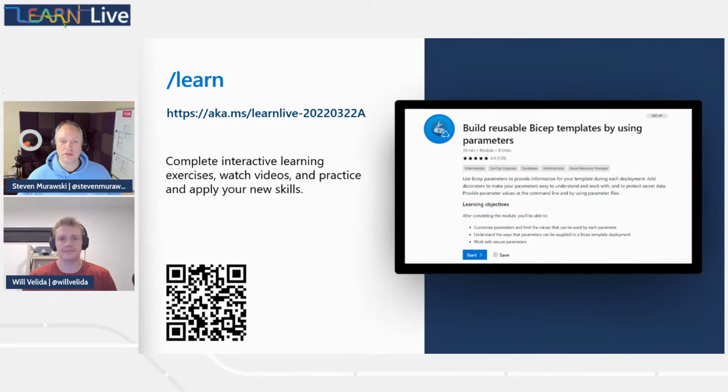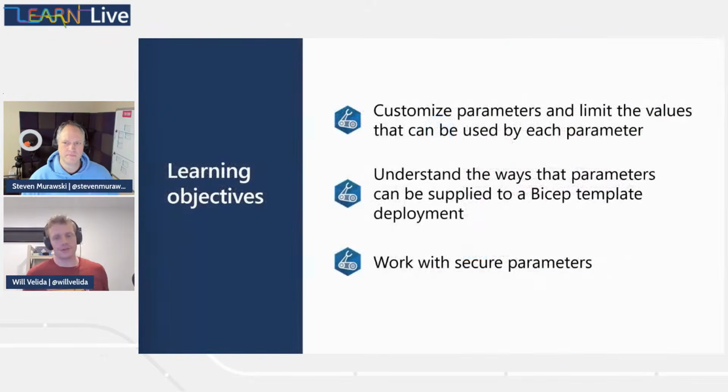All right. Will, do you want to tell us a little bit about what our objectives are for today? Cool. So the main purpose of today is we are trying to make our Bicep templates more reusable. So essentially, part of the process of making them more reusable is introducing parameters, making them customizable, so we can actually change the values of those parameters depending on which environment we're going to be deploying to, and also limit the values of what we provide to those parameters.